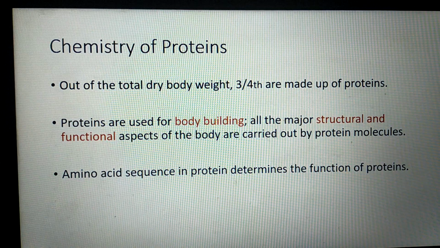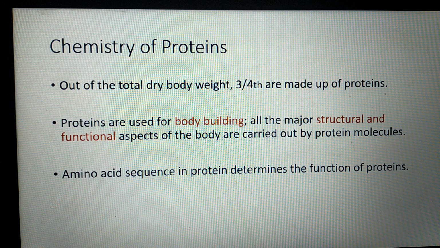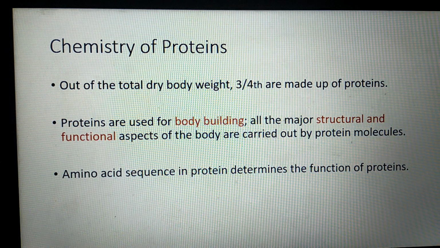Out of total dry weight, 3/4 of our body weight is made up of proteins. Proteins are used for bodybuilding. All major structural and functional aspects of the body are carried out by protein molecules. Amino acid sequence in a protein determines the functions of the proteins.